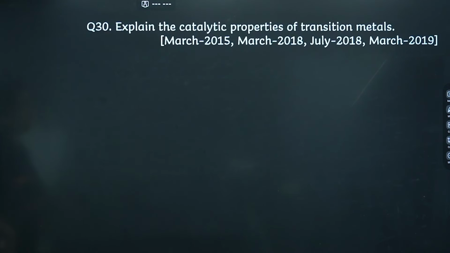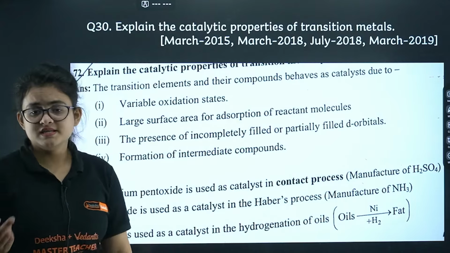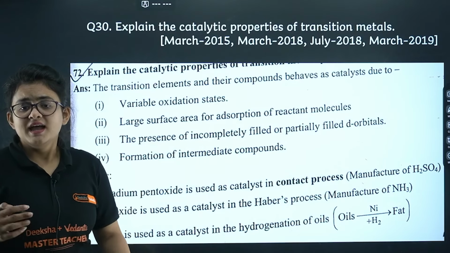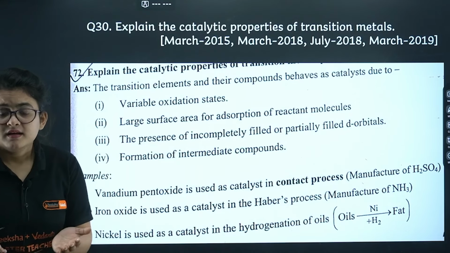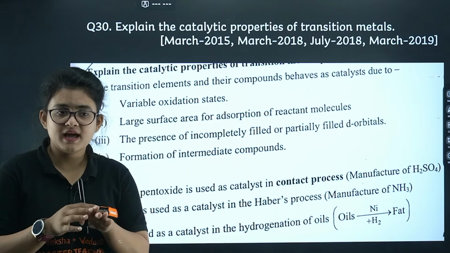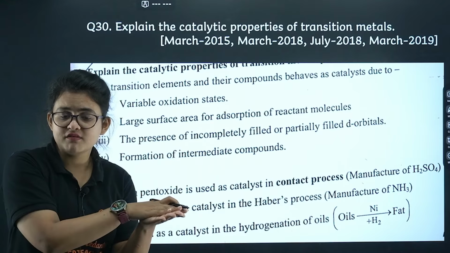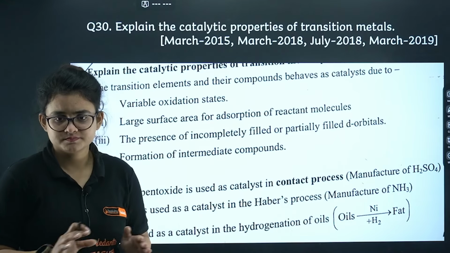Let's proceed. Explain the catalytic properties of the transition metal. Very important question. Basically, first is variable oxidation state, and large surface area. Why large surface area? Because if I have large surface area, I can let the reactant molecule sit on the surface and the reaction will proceed.